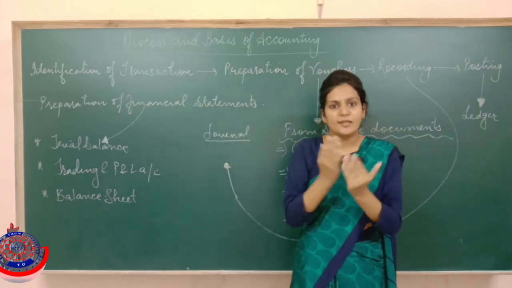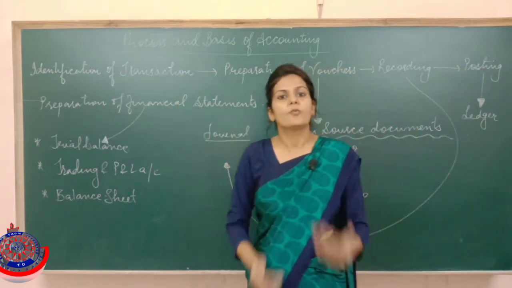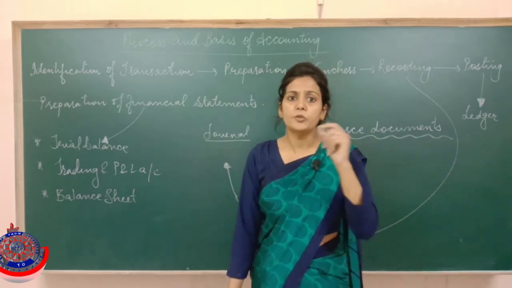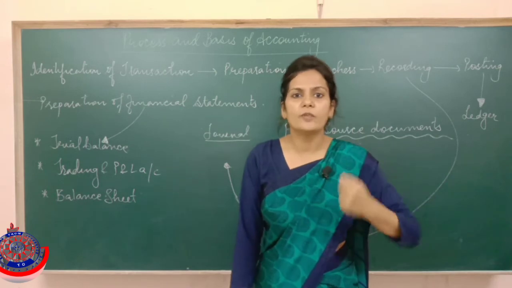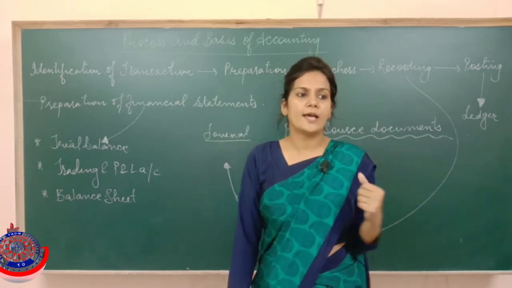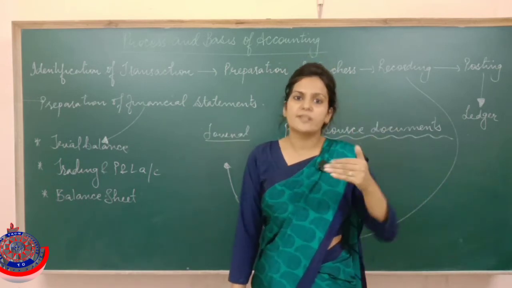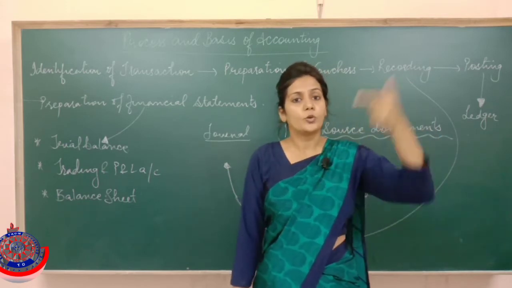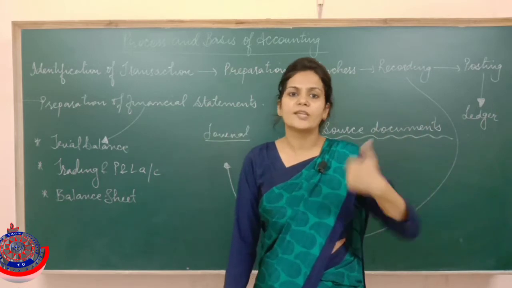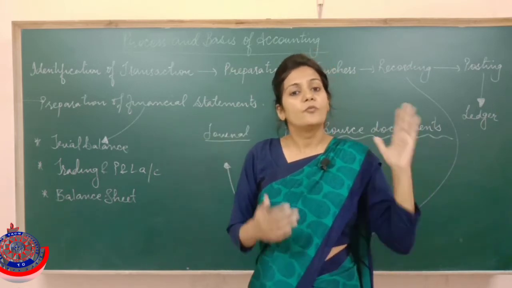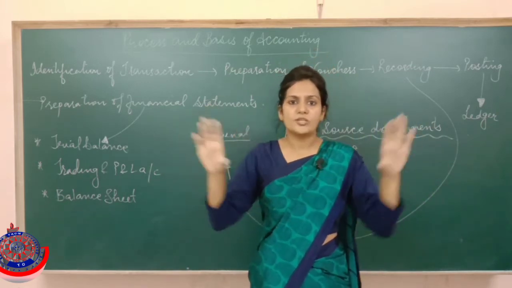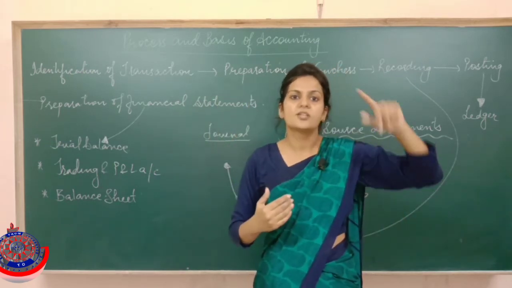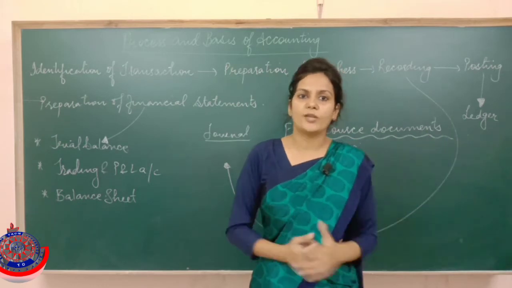So when any transaction occurs, more than one account is always affected. No transaction can affect only one account. Like suppose if I give you one example, if I have purchased goods, then obviously two accounts are affected at this time. First of all, goods and the cash. Goods comes in, cash goes out. So we prepare a voucher in which we mention that because of this transaction, out of goods and cash, which account is debited and which account is credited.